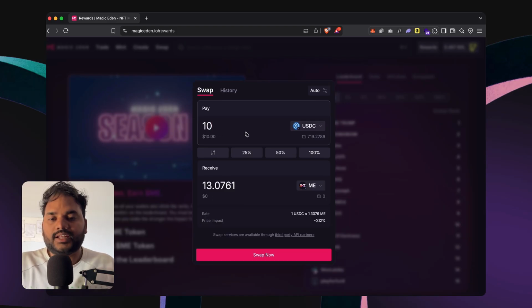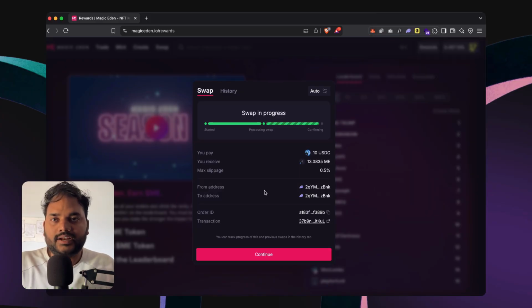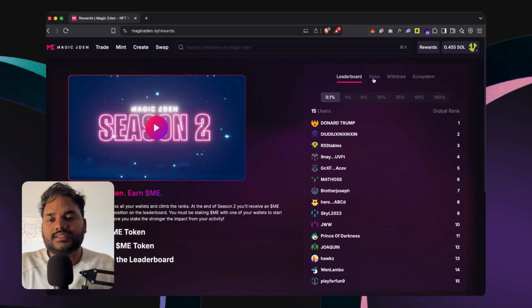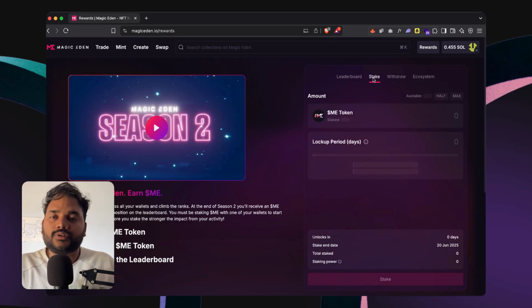So as I put in 10 USDC, I can see that it automatically calculates how many ME tokens I can get, and I can approve the transaction. Remember, you need to connect your wallet to do this transaction. Once done, you can see the number of ME tokens displayed on the right-hand side of the application.